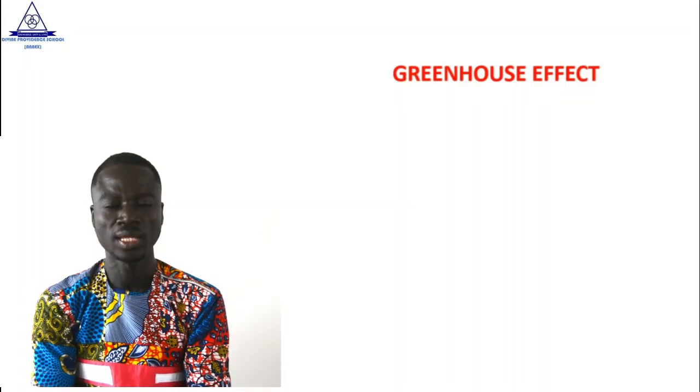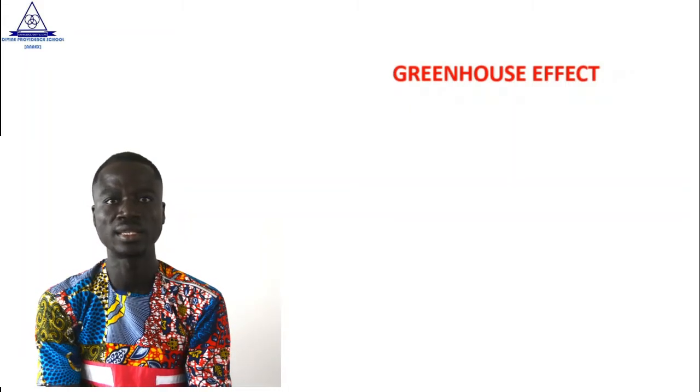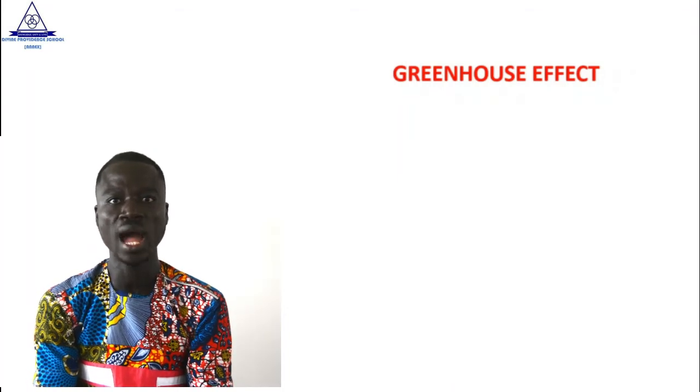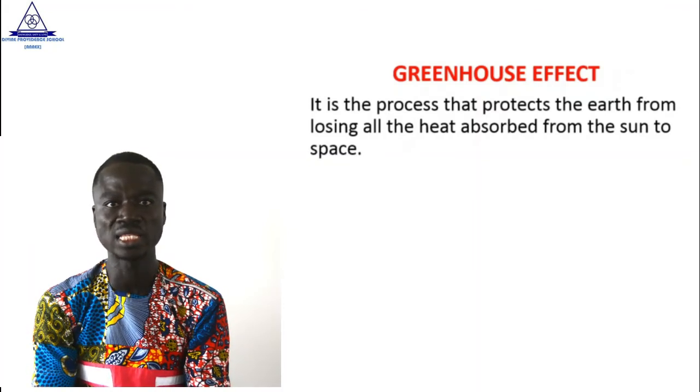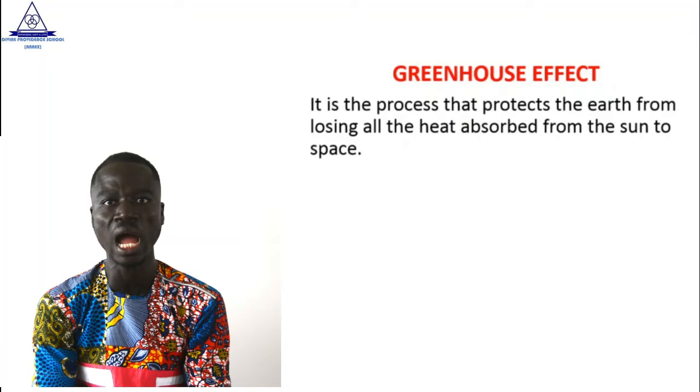Good. Now let us define the meaning of the greenhouse effect. What is it about? It is the process that protects the earth from losing all the heat absorbed from the sun to the space.